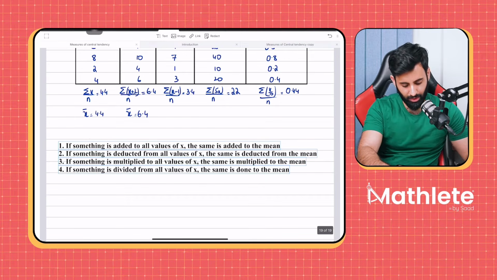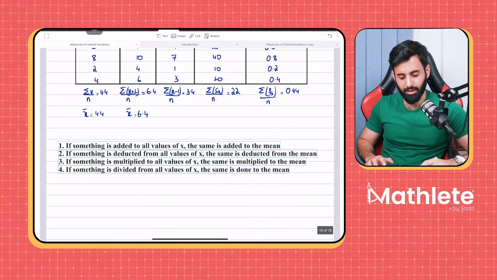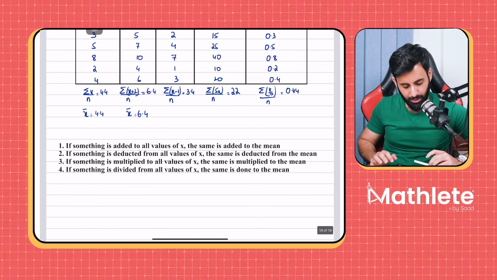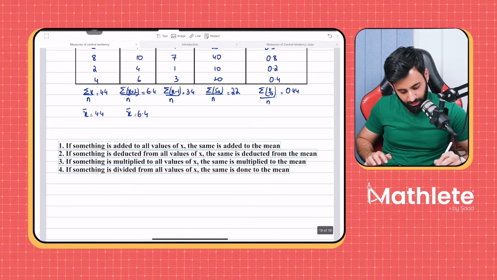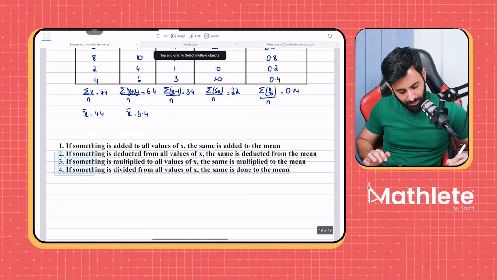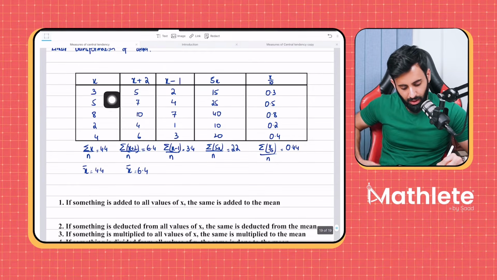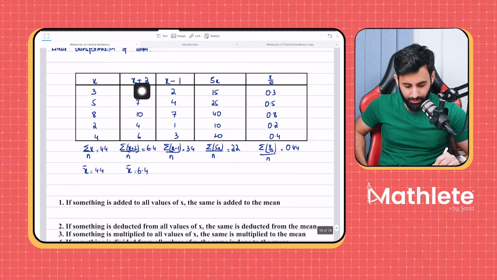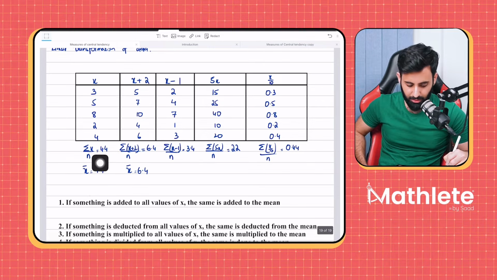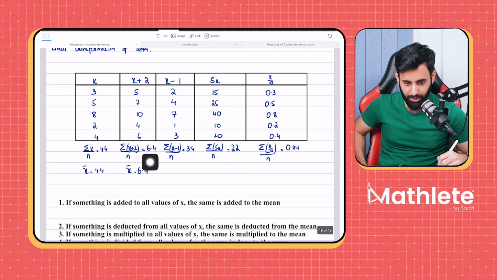Okay, so this is the pattern. All right, now let's read what I've written here one by one. First of all, if something is added to all values of x, the same is added to the mean. So notice we added 2 to all values of x. The same was done to the mean. The new mean turned out to be 6.4.